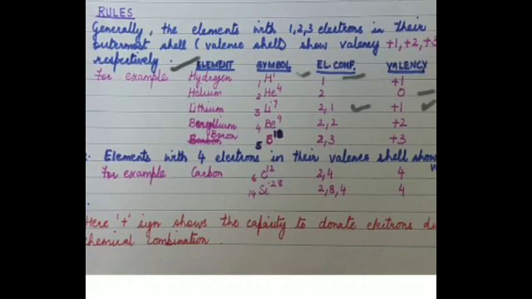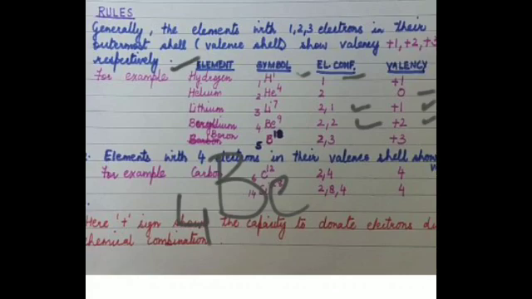Similarly beryllium. Now beryllium has atomic number 4, so its electronic configuration is 2 in the K shell and 2 in the L shell. So 2 valence electrons, that means its valency is +2. These valence electrons determine the valency of these elements. Now these electrons will combine or lead to the formation of bonds and form compounds. Is it clear?